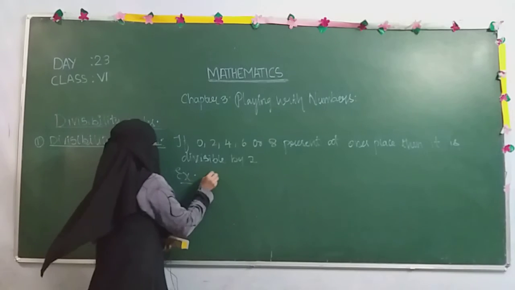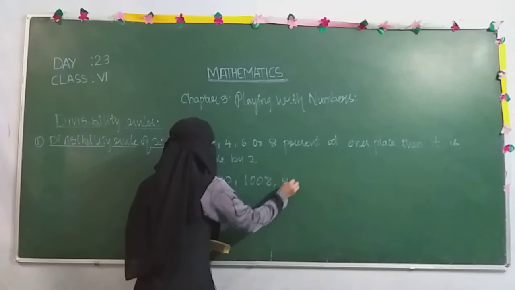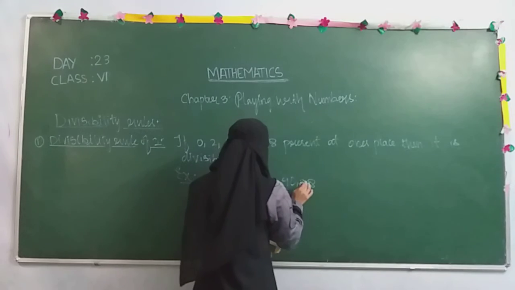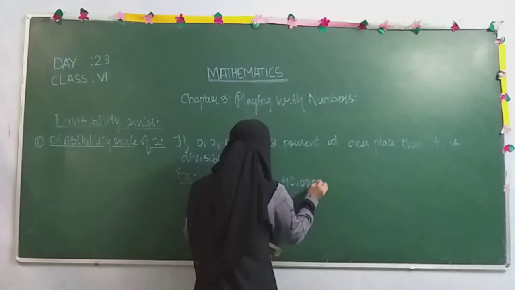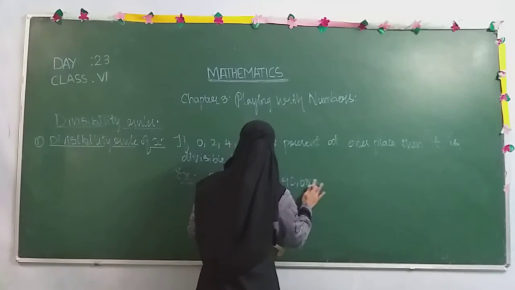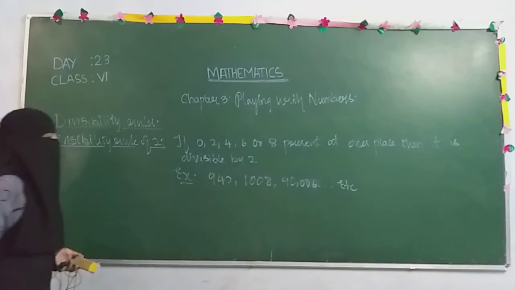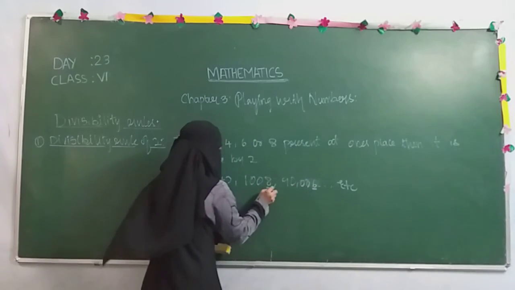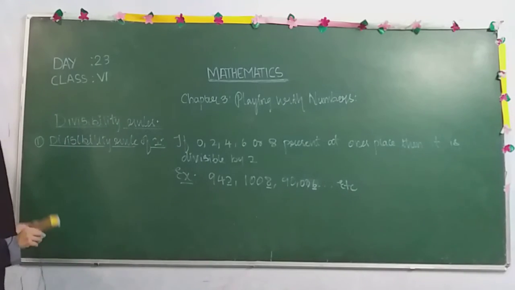So for example, 942, 1008, 90,000, 8, 6, etc. You are finding at ones place the digits are 6, 8, 2. Because of that reason we said that these numbers are divisible by 2.